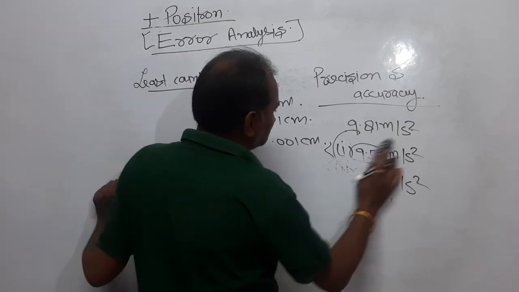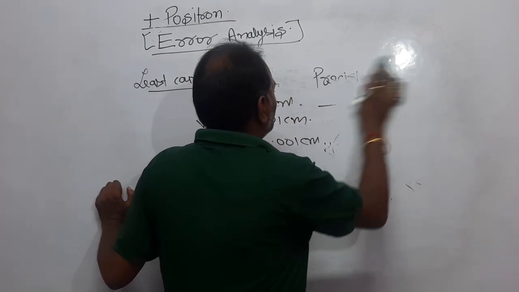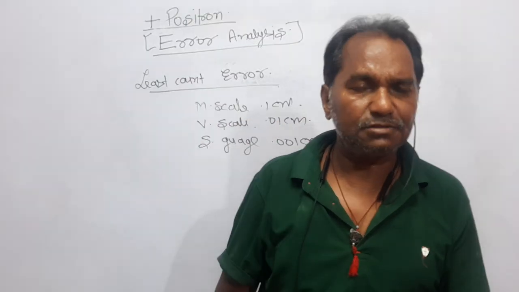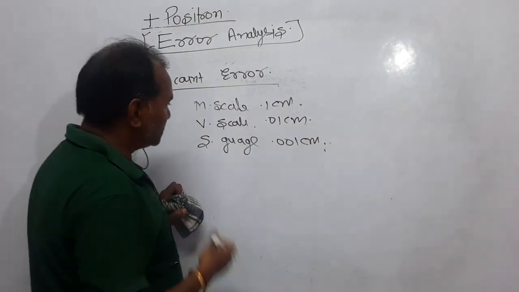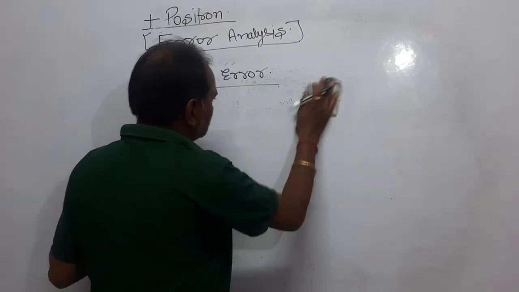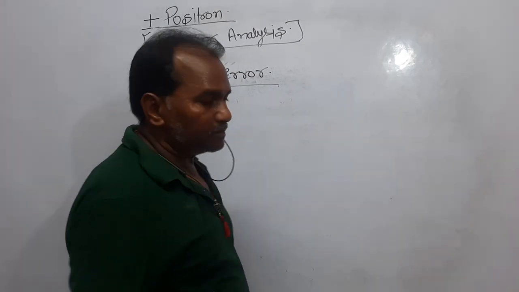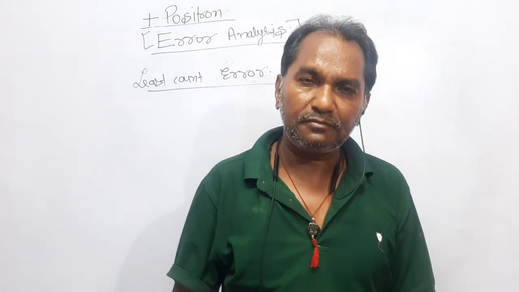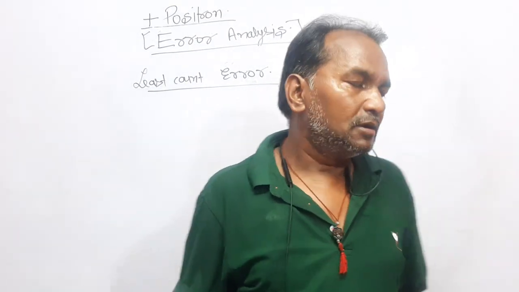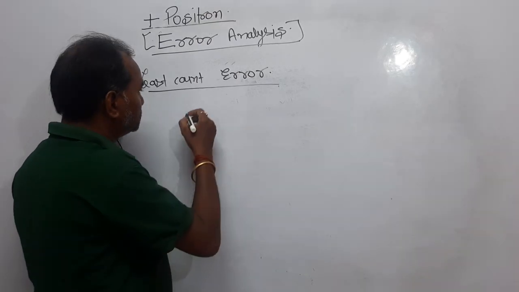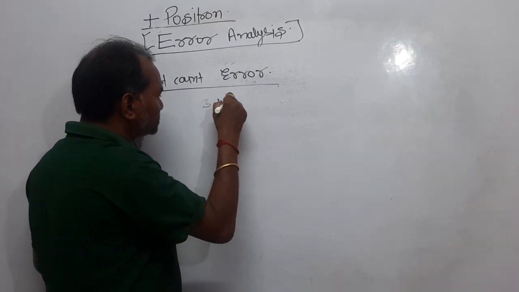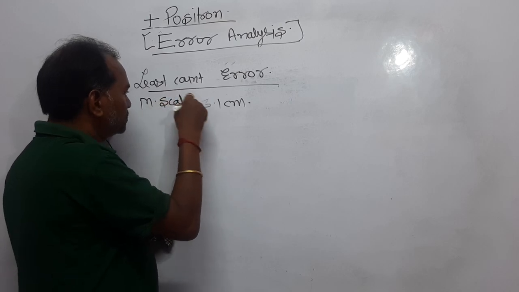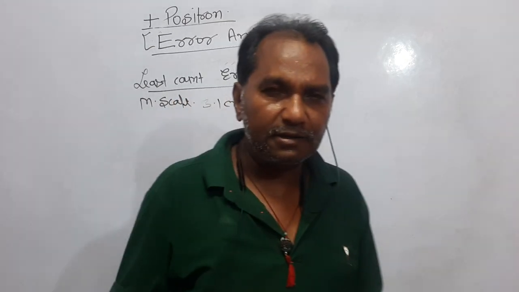Now dear students, how does the least count error have an impact on your experiment? For example, if we are using the meter scale, then up to 1 point after the decimal you can get the value. For example, a value of 3.1 centimeter using the meter scale. I am just trying to compare that.